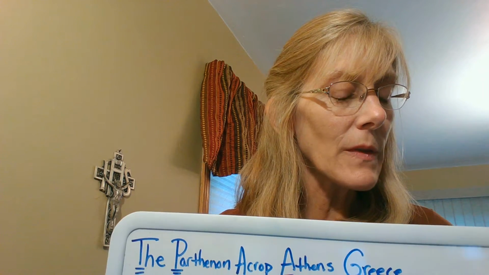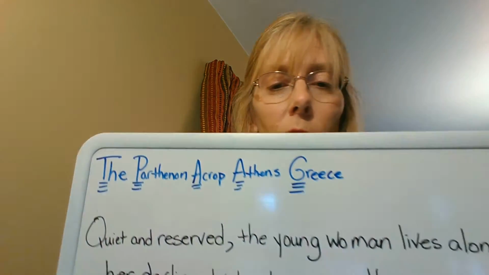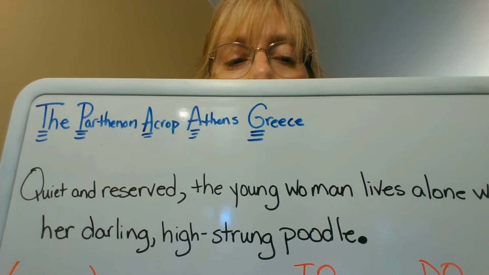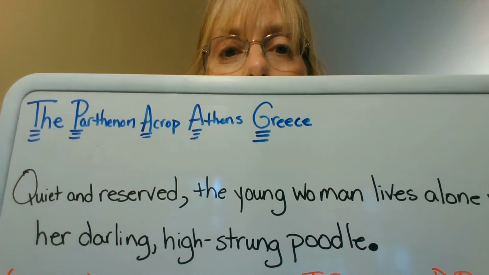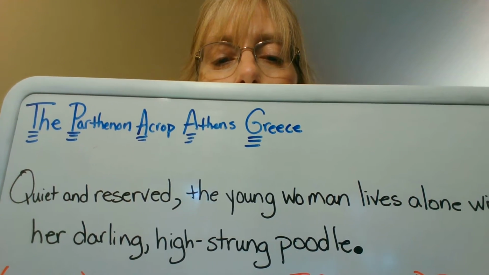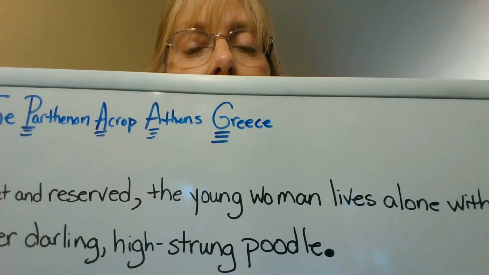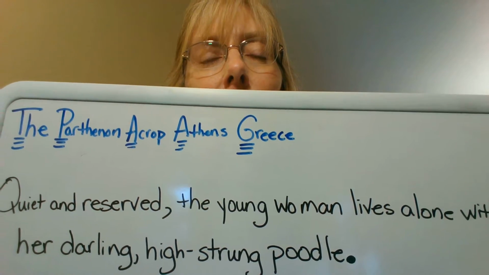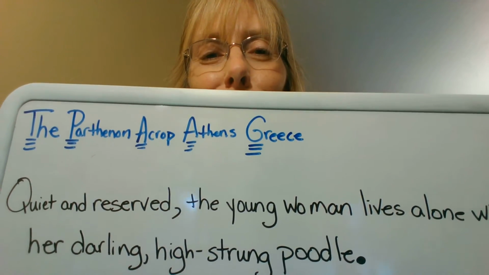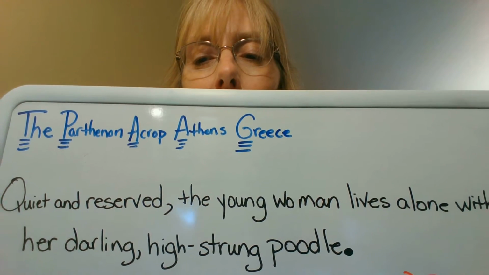Okay, well, they start out by saying use a comma to separate an introductory adverb or adjective phrase. We see that right off the bat with quiet and reserved. That would be an adverbial phrase. And so we're going to mark that with a comma. The young woman lives alone with her darling, comma, high-strung. Notice those are linked. There's a little dash between them, with her high-strung poodle, period. And again, I've made the period very large to remind myself all sentences need end punctuation. Try to remember that. Okay?